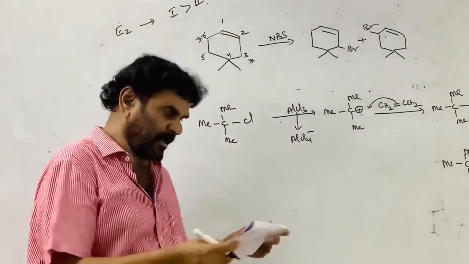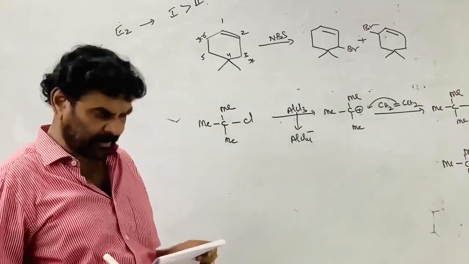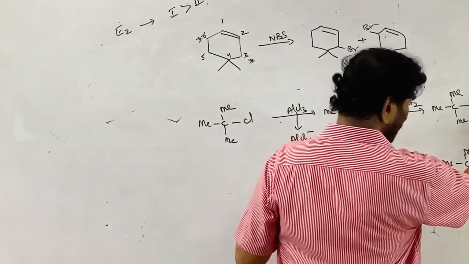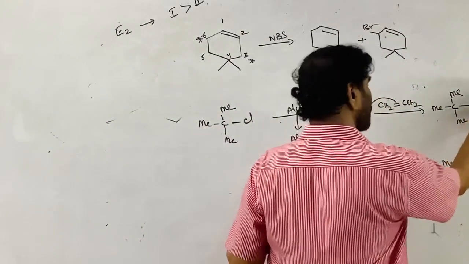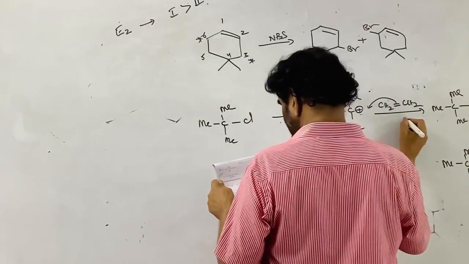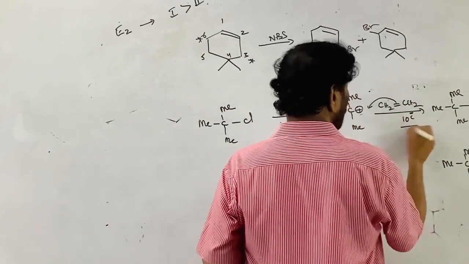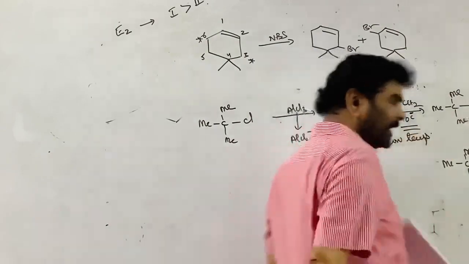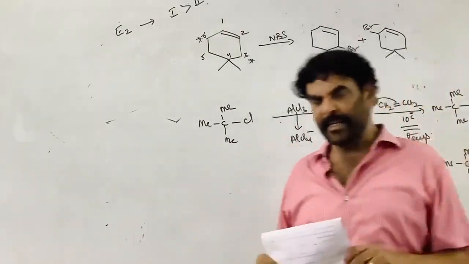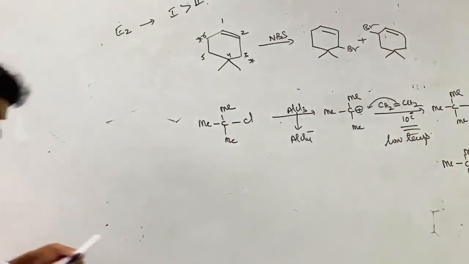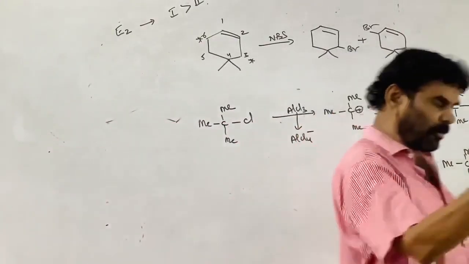This is the product. A is your product. You may ask, this is a primary carbocation, it can change into a secondary carbocation. But the temperature is 10 degrees Celsius, low temperature conditions, so the possibility of carbocation rearrangement is very less. Otherwise, all the given 4 products are possible.